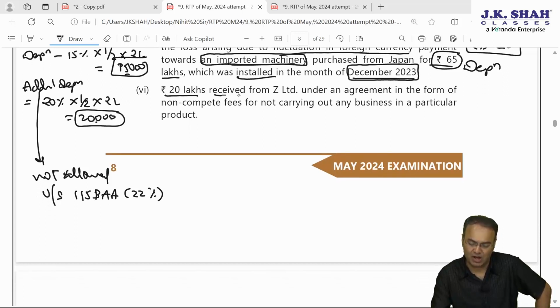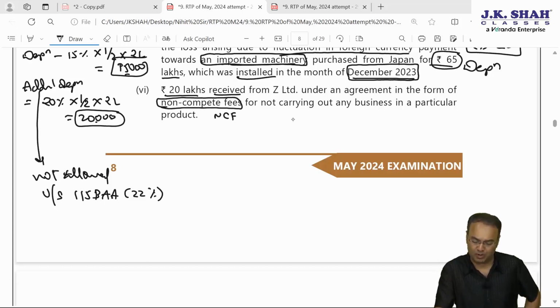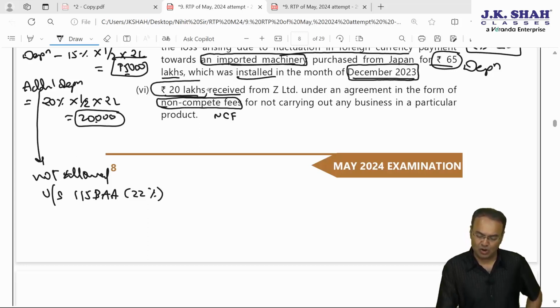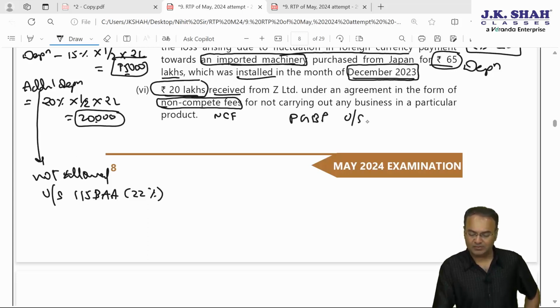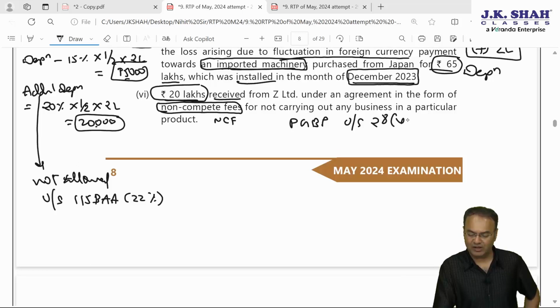6.20 lakhs received. Now this must have been credited to P&L. This is received from Z Limited under an agreement in the form of non-compete fees, NCF, for not carrying out any business in a particular product. Now 20 lakh rupees is a non-compete fees. This is chargeable to tax under the PGBP only, and therefore it is credited. It is chargeable as per section 28 clause 5A, which is a charging section of PGBP. It should have been credited, it has been credited, therefore no effect.